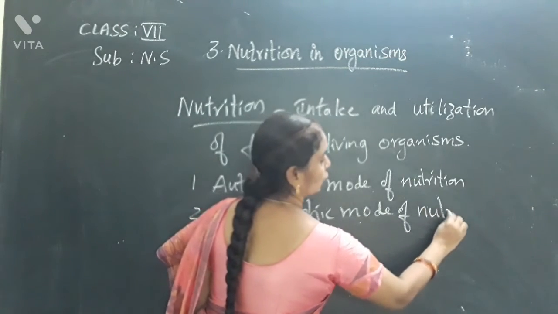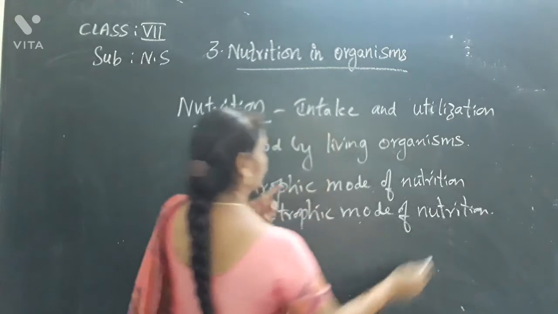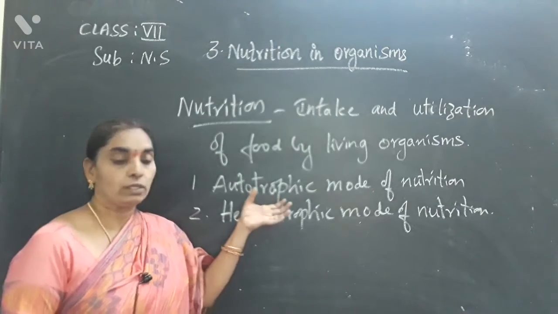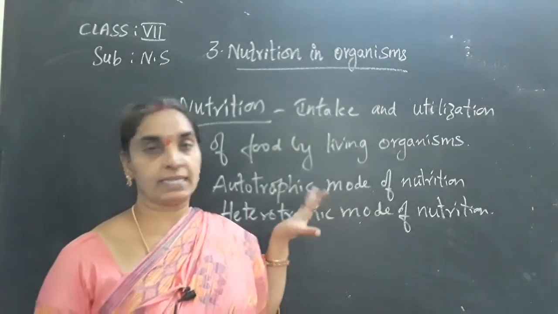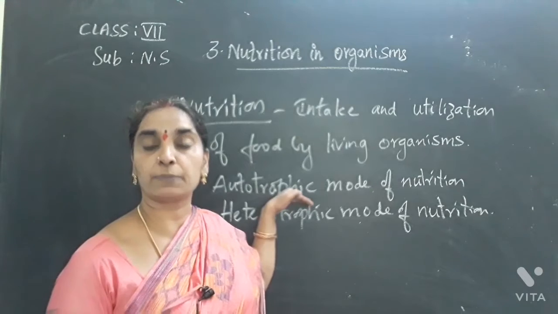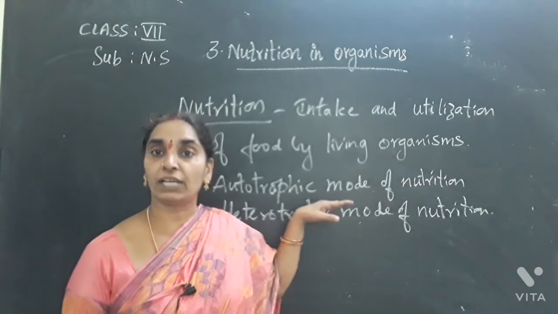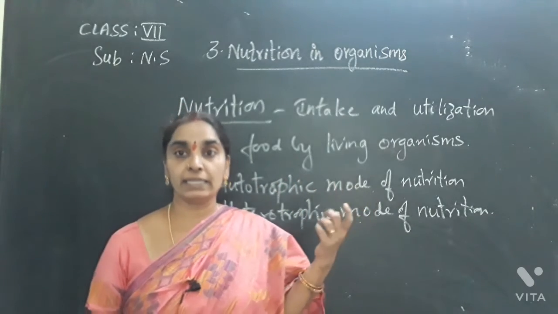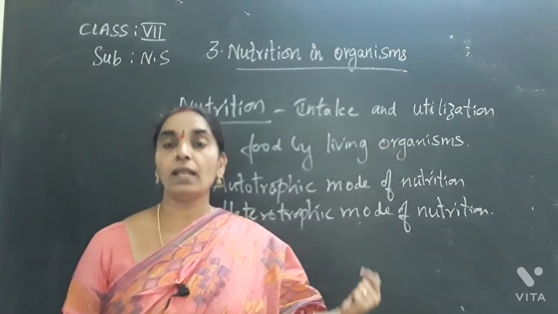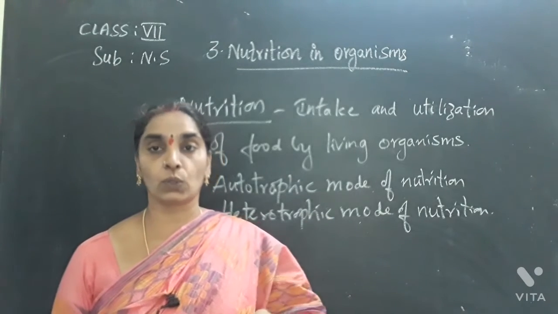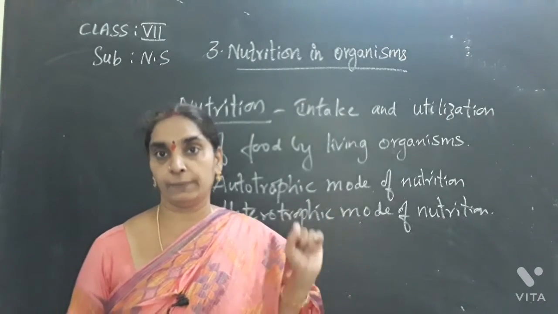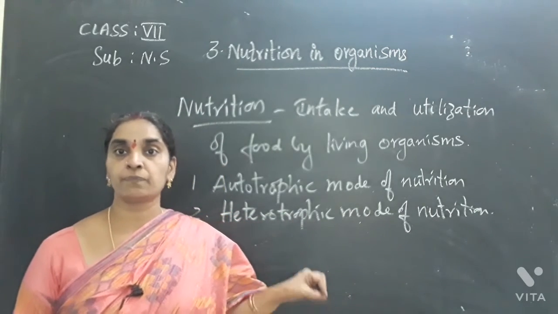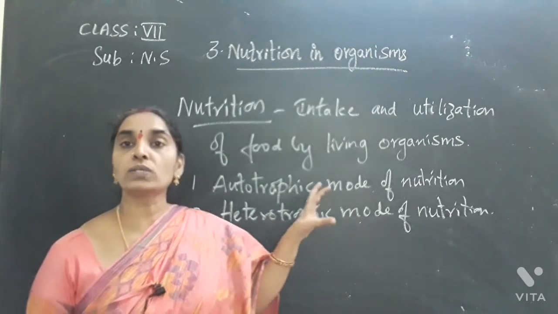Coming to the autotrophic mode of nutrition. Auto means self: preparation of food by themselves. Green plants prepare their food by themselves. They make use of the carbon dioxide in the air, water from the soil, and in the presence of sunlight and chlorophyll, they prepare their own food. This preparation of food by organisms by themselves is called photosynthesis.